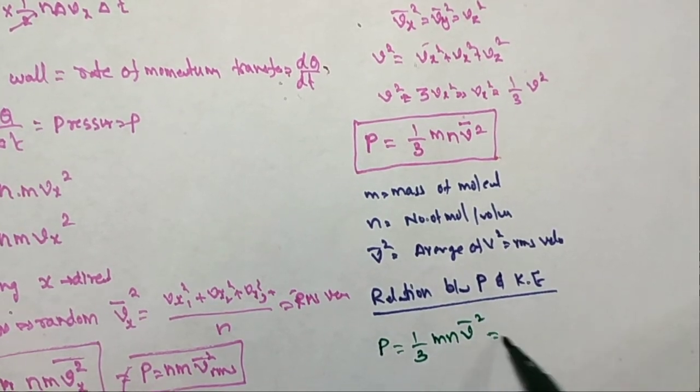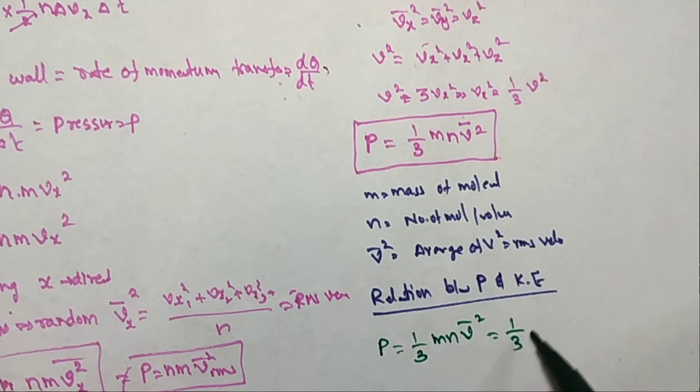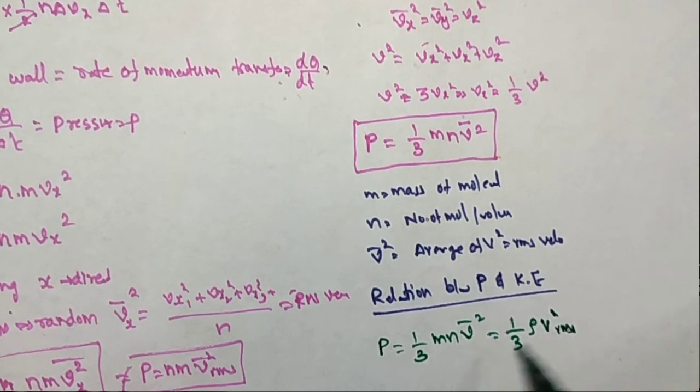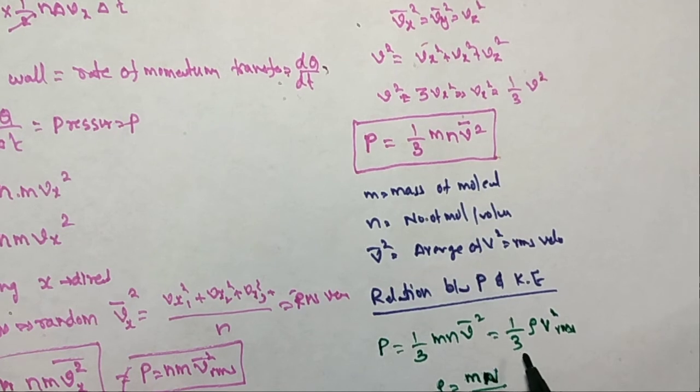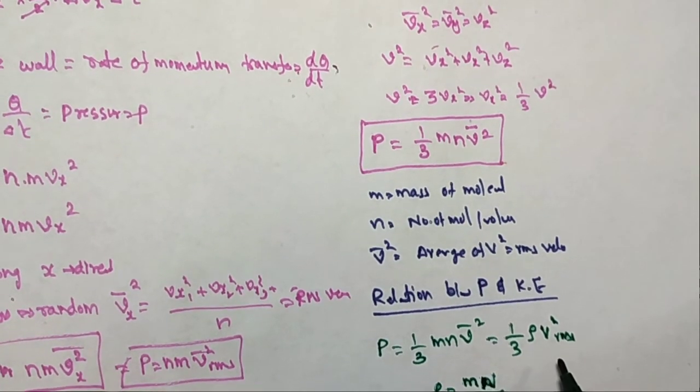I will write this in terms of the density: 1 by 3 rho v square RMS. What is rho? rho is equal to m into n, where n is equal to N by V, so rho is equal to m N by V, or mass by volume. So P is equal to 1 by 3 rho v square RMS.